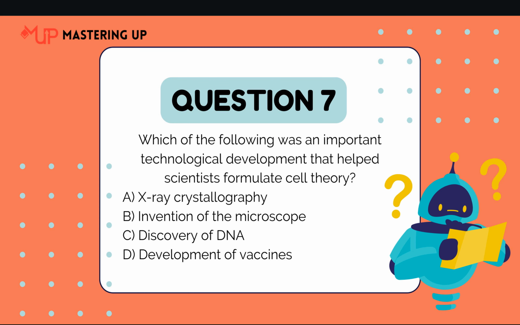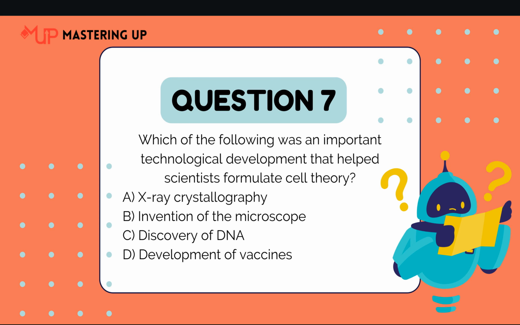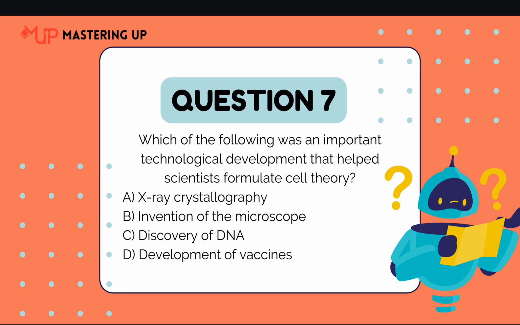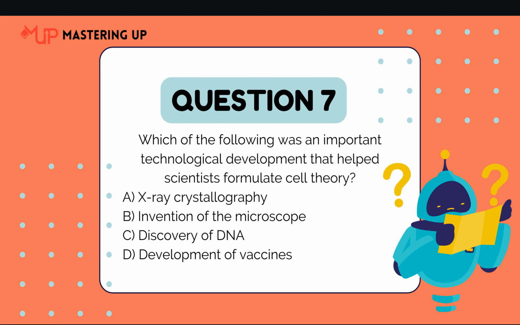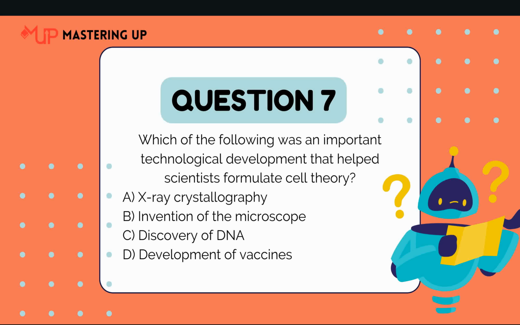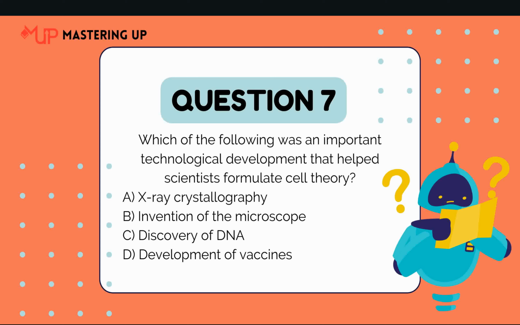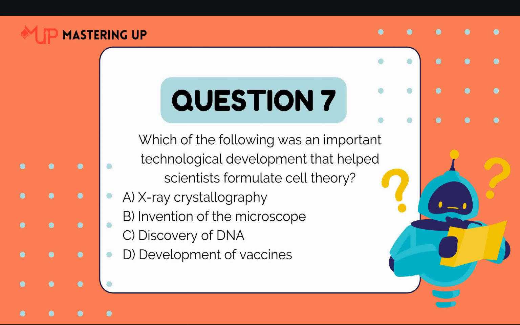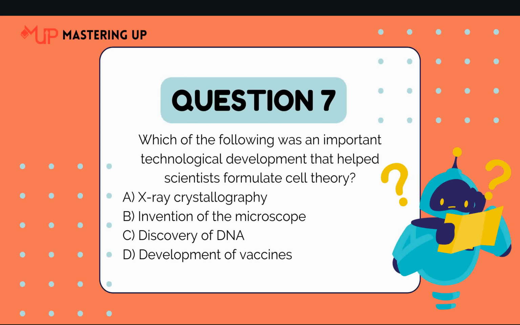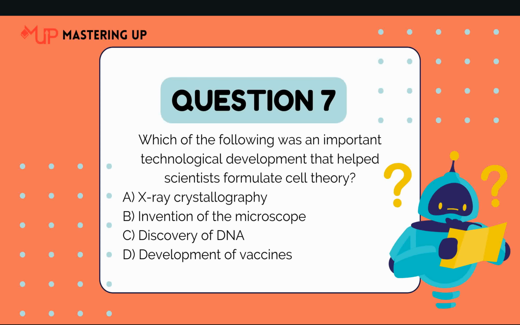Let's see question 7. Which of the following was an important technological development that helped scientists formulate cell theory? Option A, X-ray crystallography. Option B, invention of the microscope. Option C, discovery of DNA. Option D, development of vaccines.